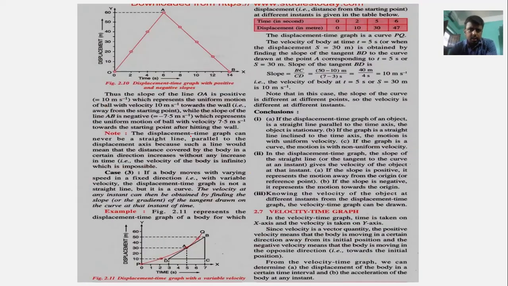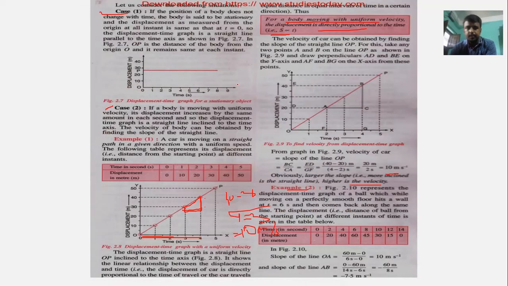This is the graph. You can see that it started from point O and reached the highest point, point A, and then it returned back to point O, meaning to the same displacement, 0. It started here, reached this point, and came back.